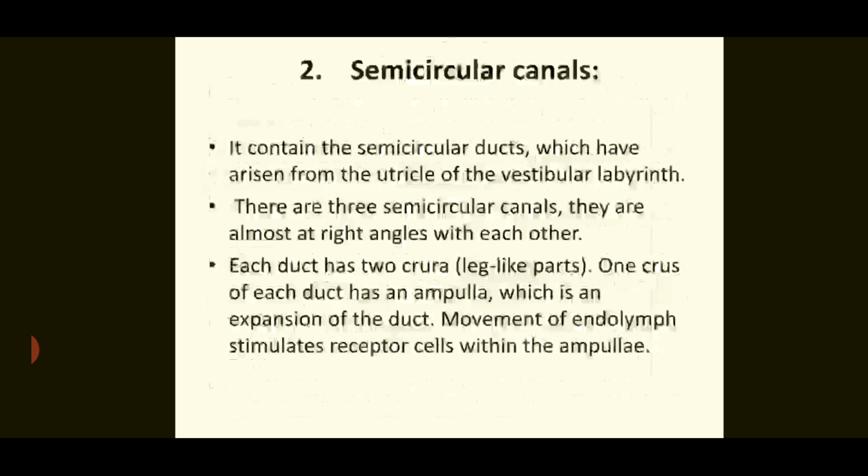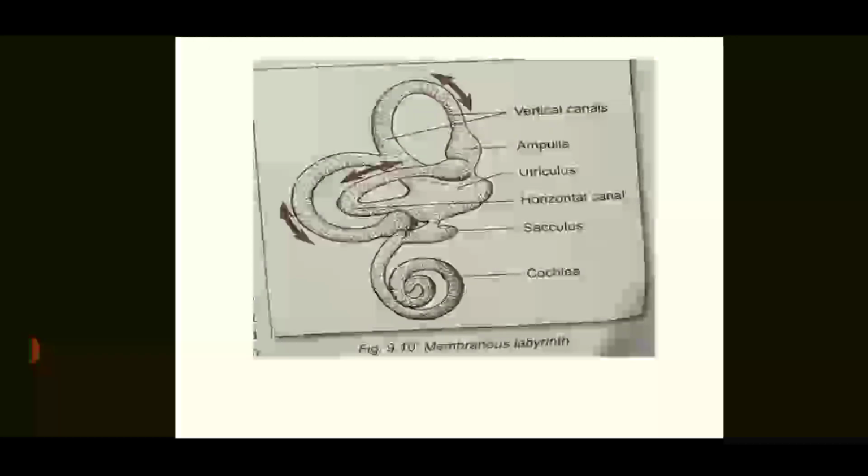Semicircular canals. It contains the semicircular duct which has arisen from the utricle of the vestibular labyrinth. There are three semicircular canals. They are almost at right angles with each other. Each duct has two crura, leg-like parts. One crus of each duct has an ampulla, which is an expansion of the duct. Movement of the endolymph stimulates receptor cells within the ampulla.